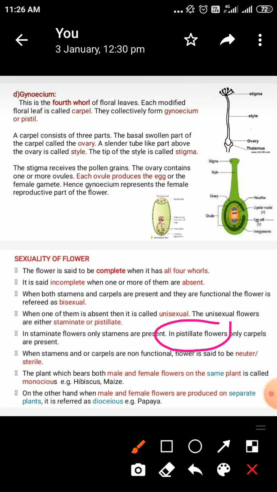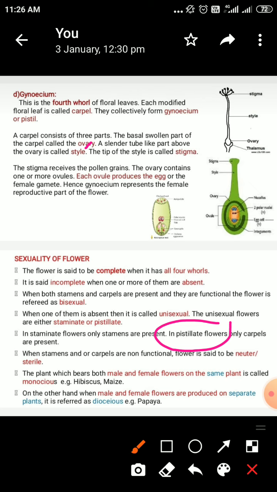The male reproductive part in the ray florets is absent, and such flowers are called as pistillate flowers.